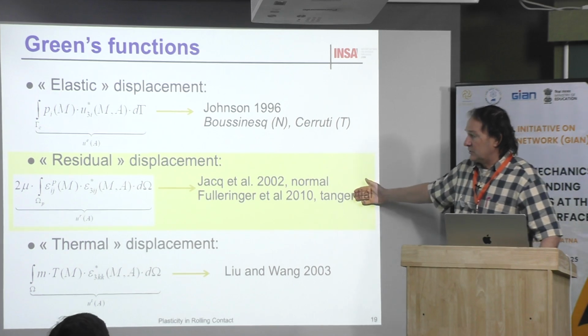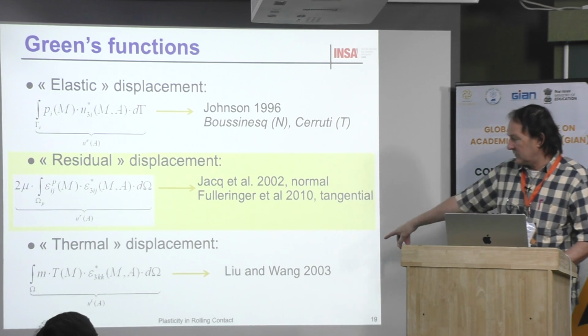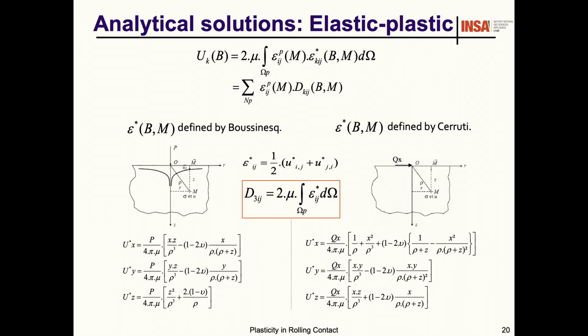These are the terms for residual displacement, the terms that account for plasticity, and the last term has been given by Liu and Wang from Northwestern. Then this is how we solve the problem.